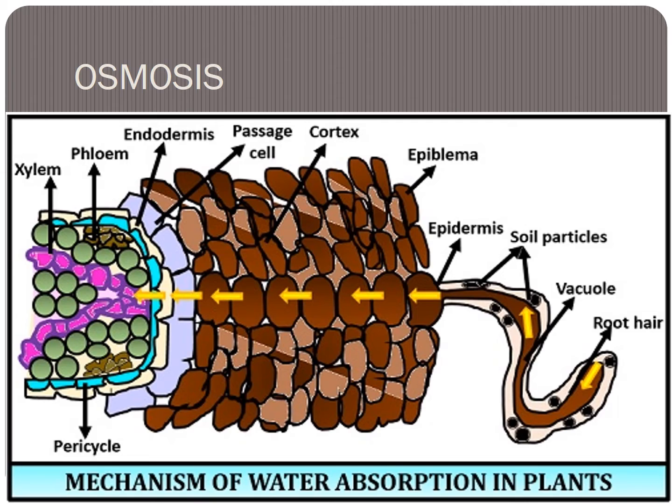Water is absorbed by the process of osmosis. Osmosis is the process of movement of solvent from the region of its higher concentration to the region of lower concentration across a semi-permeable membrane.